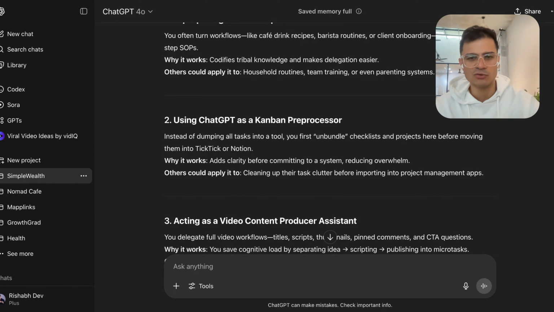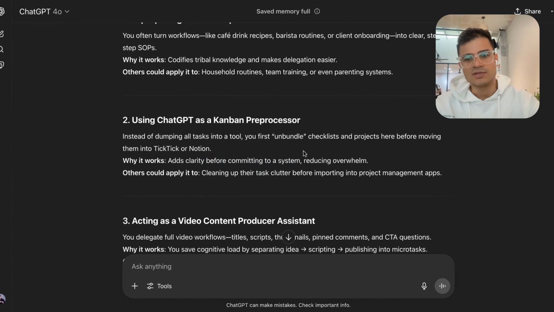And I'm trying to even use ChatGPT as a Google Docs kind of alternative, because we hardly create docs by ourselves these days since everything is created with AI. This adds clarity before committing to a system, because let's say, for example, you decide that this is my project, these are my subtasks, and these are the checklists, and then you start creating everything on ClickUp, there is a curve to it. Before that, you could just put it in ChatGPT and ask ChatGPT if it's the right thing, eliminate things that you don't need, go through that, and then go into any of the other tools that you use.